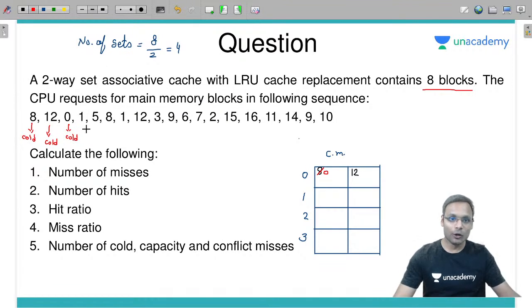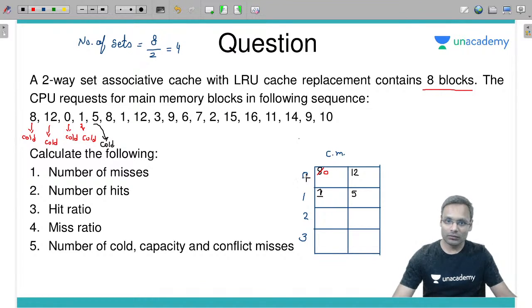Next is 1. 1 is requested for the first time, so it's a cold miss, and 1 will be placed at set 1. Next one, 5. 5 is requested for the first time, so a cold miss. 5 mod 4 is 1, so 5 is also kept at set 1.